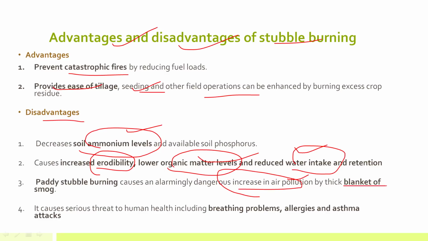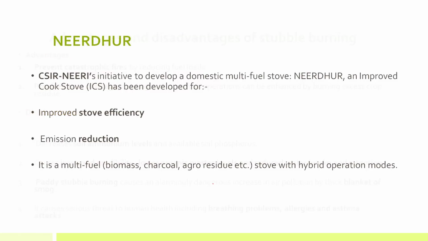and it may also lead to the problem of smog. What is smog? Smog is fog plus smoke. A whole lot of smoke is emitted after burning stubble, especially in the case of paddy stubble burning. And this air pollution can further cause various respiratory disorders like breathing problems, allergies, and asthma attacks. So this is the news related to stubble burning.